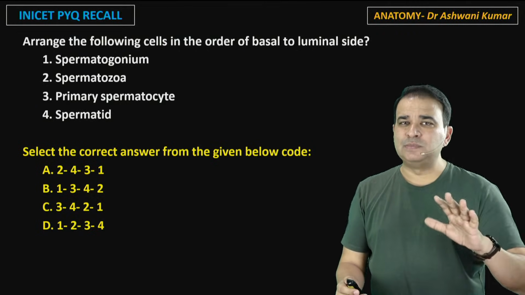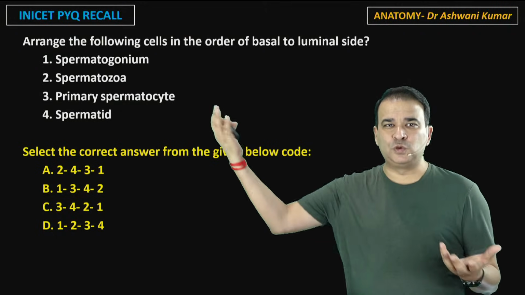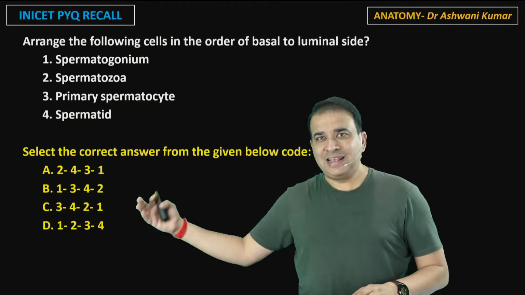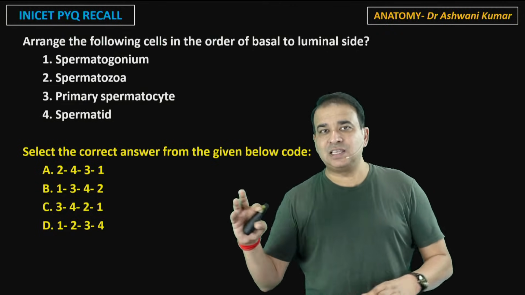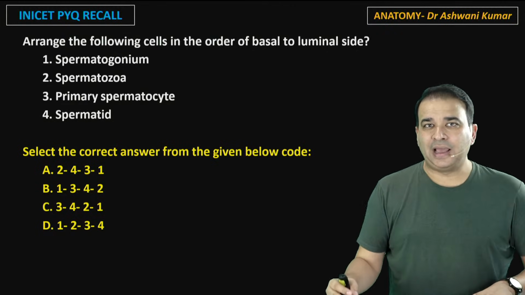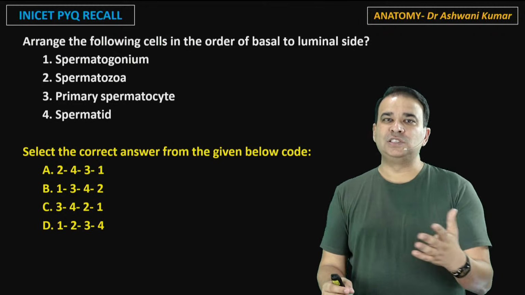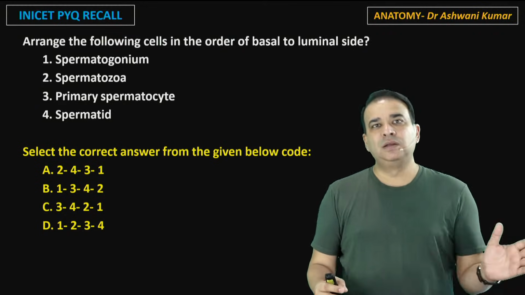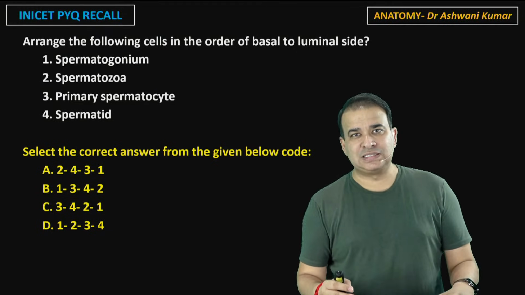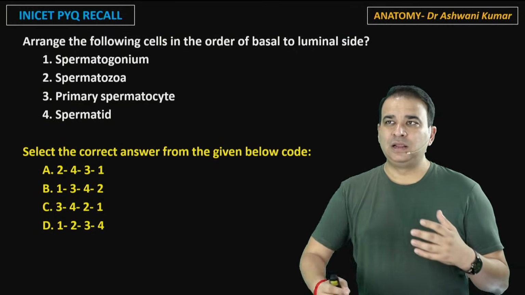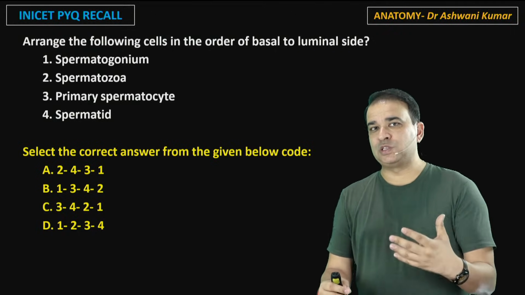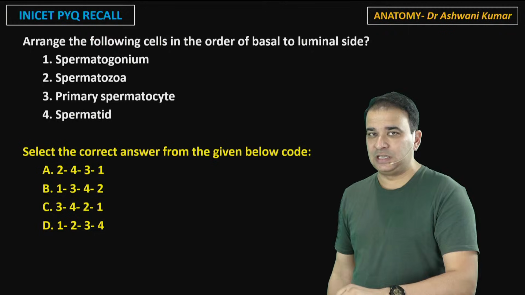Again, the question is very simple, very basic, but sometimes we get confused with the terminology, and we just have to find the right sequence here. Arrange the right sequence. That's the new trend. That's something that INICET loves to ask. Questions will be given and they will ask you to arrange them in the sequence. Auditory pathways were asked twice about this. Arrange the auditory pathway in sequence here, and that's why I always say you should remember all these secretomotor pathways of the glands, because they can ask you these questions also. Arrange them in a particular sequence here.